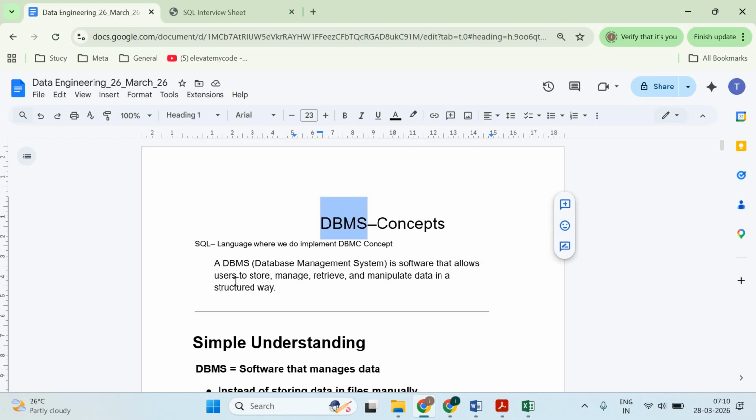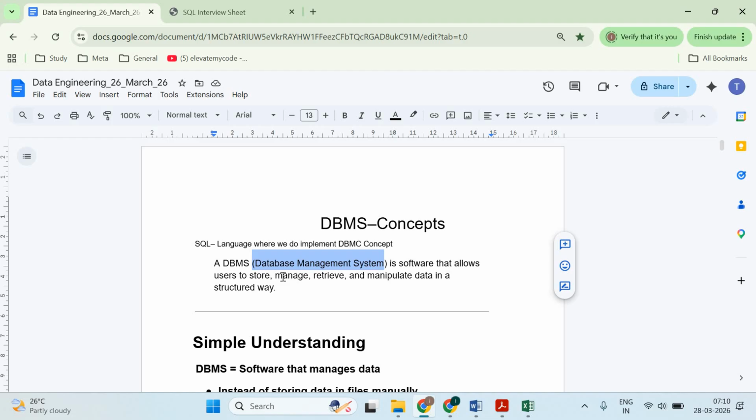So what is DBMS? DBMS is a database management system. Here we are talking about the database. What is a database? A database is something which will store the data, right? In data engineering, as the name suggests, data means nothing but a piece of information. This information we have to store, and we have to play with it actually.